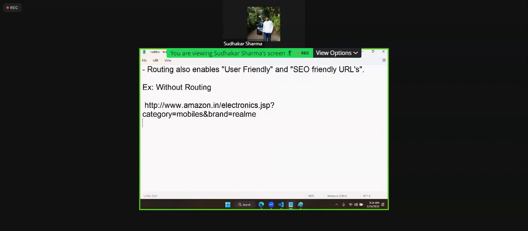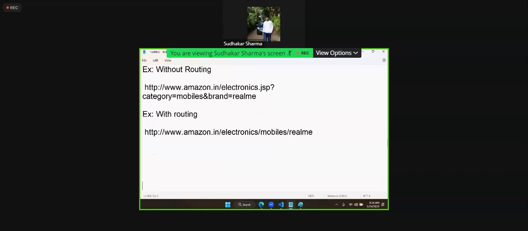Now with routing, how does it look? With routing, this looks like this: http://www.amazon.in/electronics/mobiles/realme. This looks more simple and very clean.